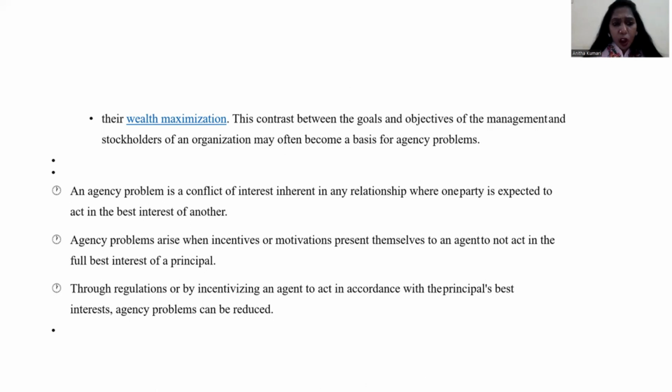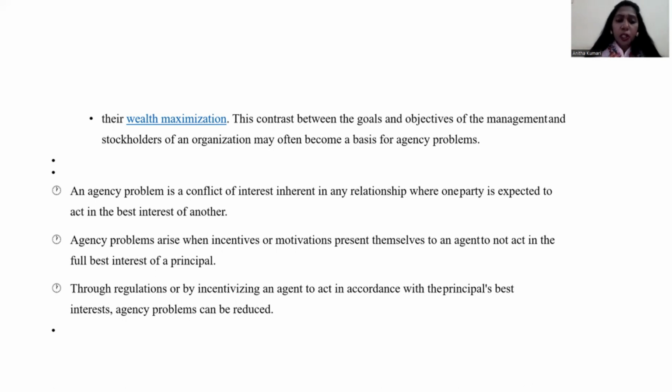An agency problem is a conflict of interest inherent in a relationship where one party is expected to act in the best interest of another person. See, whenever I'm appointing one person as an agent, definitely I'll be looking for the best out of the agent. As a principal, I will be expecting him to maintain certain secrecy. In case he is not going to keep the secrecy, or he is working against me, or he is communicating our company's secrets to somebody else, definitely it will become a problem.